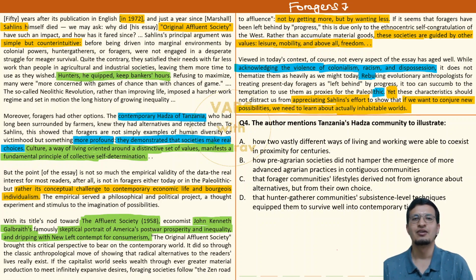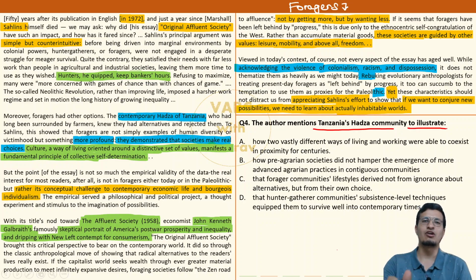Okay, all right. Moving ahead, I hope that my video is not clouding this content options. Okay. Author mentions Tanzania ki Hadza community. Why? Okay. I like to call this question category as utility based question कि क्यों अलाना फलाना का mention किया गया है. ठीक है. So where are these guys mentioned? These guys are mentioned over here. You have to read the second paragraph completely to get the right answer. And author ने मस्त लिखा है यहाँ पे. It's actually spoon feeding की है.